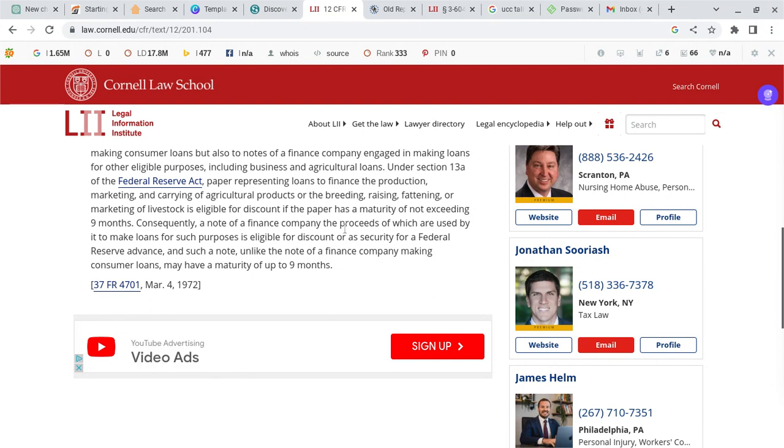Consequently, a note of a finance company, the proceeds of which are used by it to make loans for such purposes, is eligible for discount or as a security for a Federal Reserve advance. And such note, unlike the note of a finance company making consumer loans, may have a maturity of up to 9 months. All right, so the whole thing, this is the secret, right?